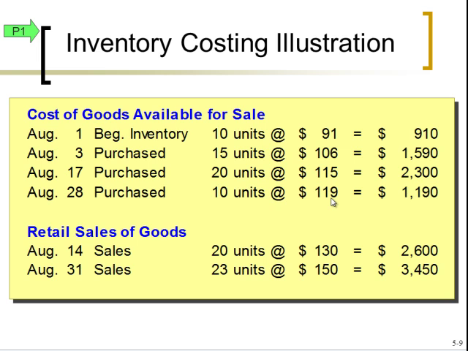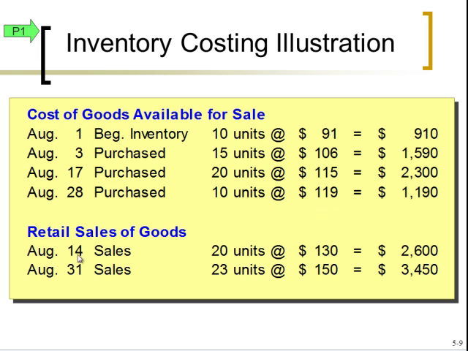It means that the economy is in a little bit of an inflation, which is not necessarily a bad word. You want a little bit of inflation. That means your economy is growing. You don't want a lot of inflation because that means prices are going out of control and you have a lot of trouble there. But you do want a little bit of inflation. This example is an extreme amount of inflation because within 1 month, the price went from $91 to $119. That's a pretty extreme example. But it's that way to make a point, to show you the difference. You could have prices decreasing. That does happen from time to time. Prices are deflating. Not a big deal.